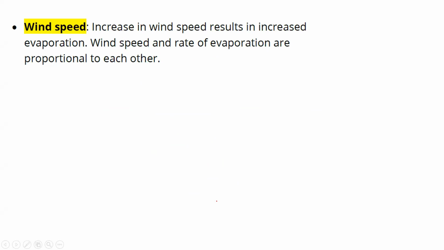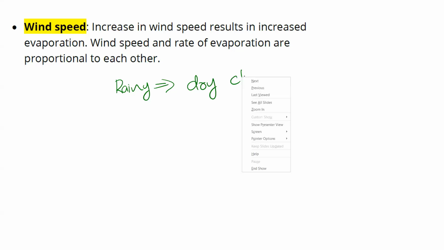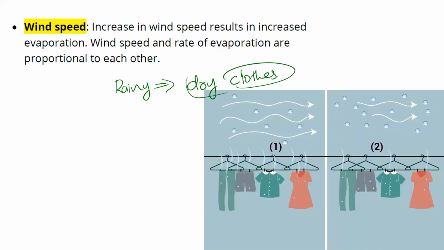Again, a very familiar example for you all; people might have experienced it during the rainy season. In the rainy season, how do you generally manage to dry your clothes? Because at all other times you can hang the clothes outside, whereas during the rainy season there is not much sunlight. So in that case, how do you manage to dry your clothes? We generally keep them under a fan. Yes or no? So keeping them under the fan, chances are they dry much faster.